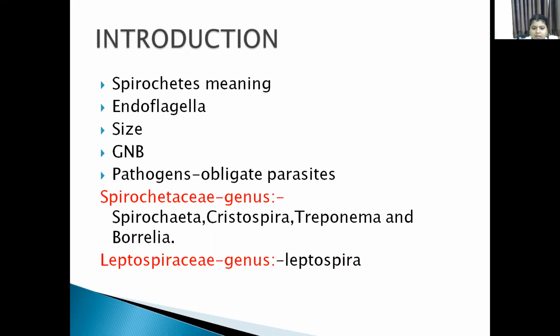Spirochaeta is present in soil and sewage water, and Cristispira is found in mollusks. Treponema, Borrelia, and Leptospira, these three genera, are the causative agents of disease in humans.